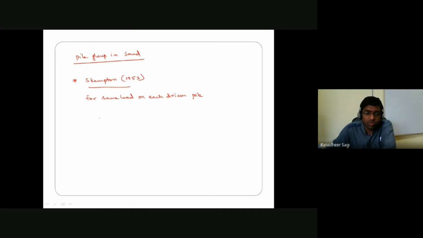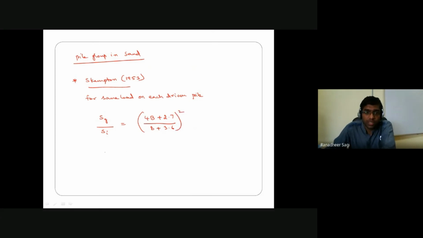The expression Skempton has given is that the ratio of settlement of the pile group to the settlement of an individual pile is (4B + 2.7 divided by B + 3.6) whole squared.